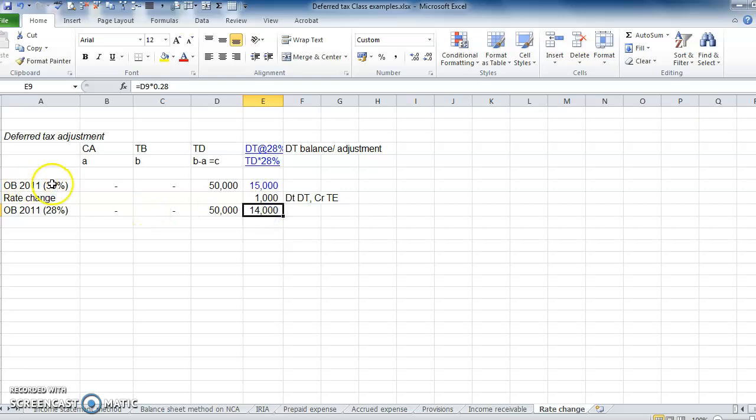And remember, it's exactly the same opening balance. The only difference was we had a rate change from 30% to 28%. And so this rate change adjustment must be processed. We debit our deferred tax, and then we credit our tax expense.